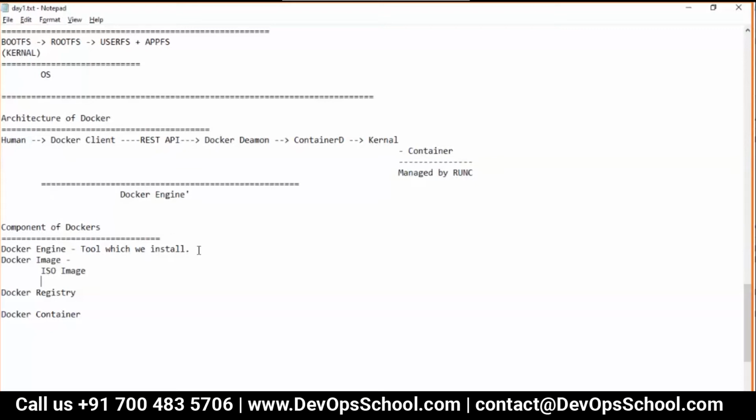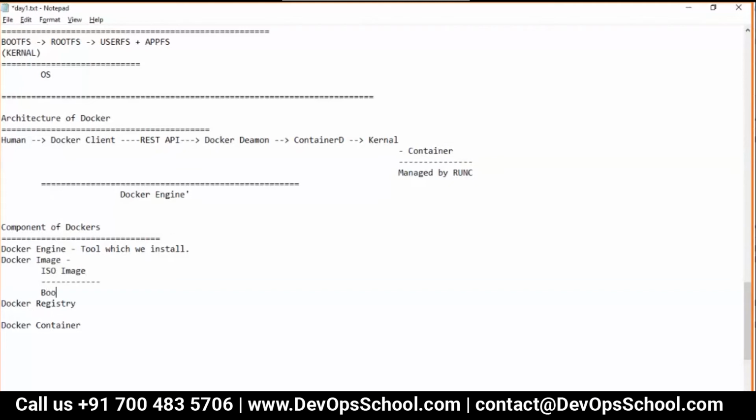Now in the ISO image, what does it contain? OS, installable binaries and packages. Can I put it in the right way?